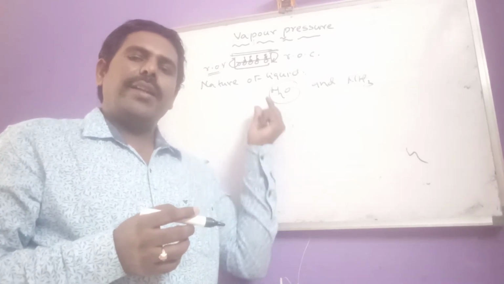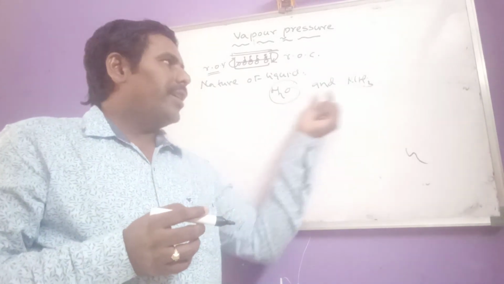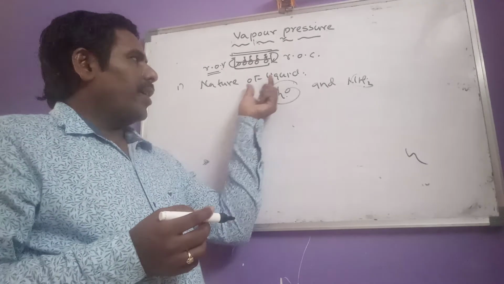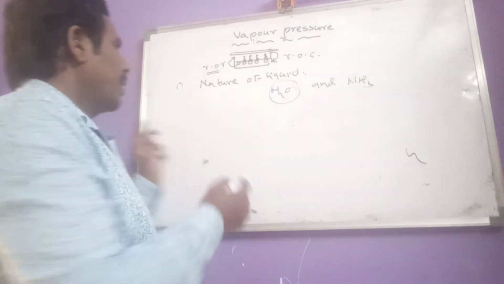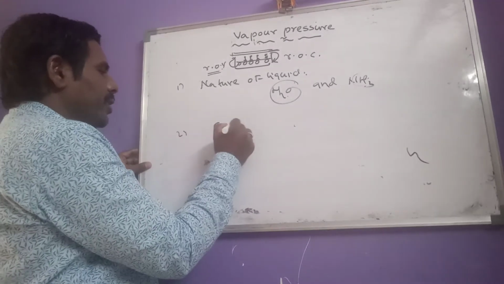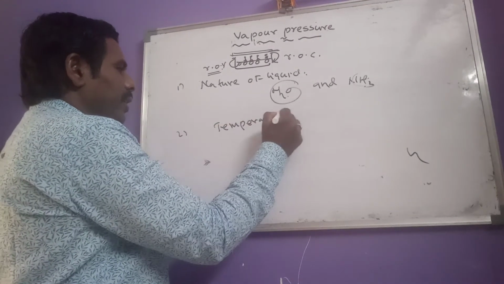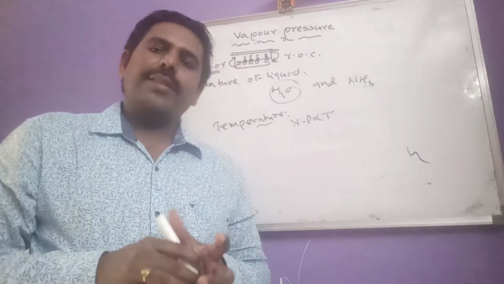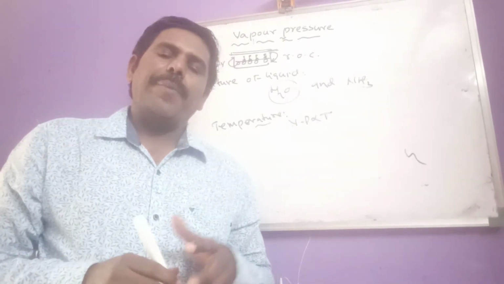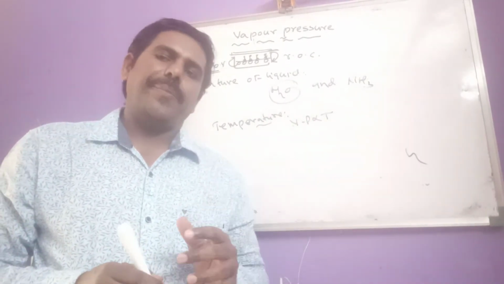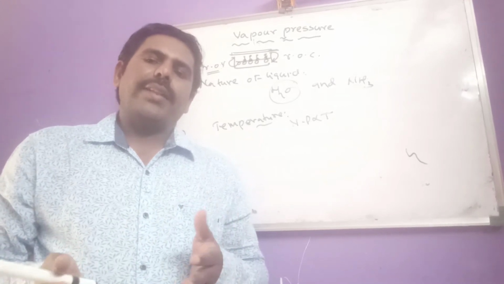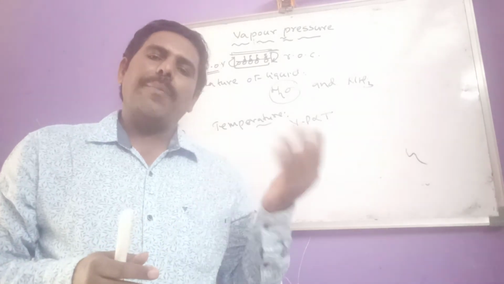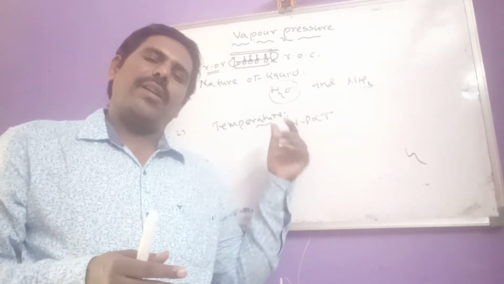So vapor pressure depends on the nature of the liquid. The second one is temperature. Vapor pressure is directly proportional to temperature. As temperature increases, vapor pressure increases exponentially, because the average kinetic energy of liquid molecules increases, more vapors are formed, so vapor pressure is also more.